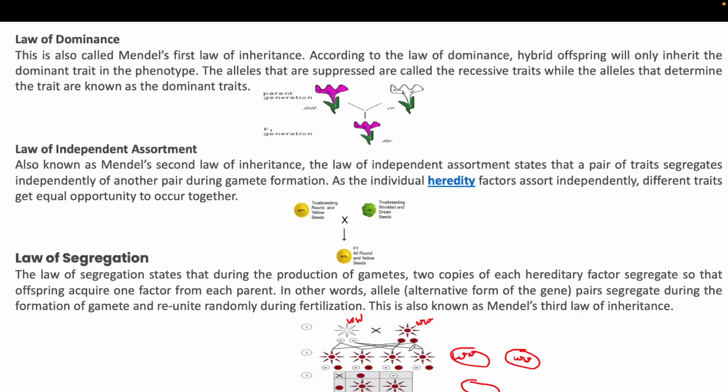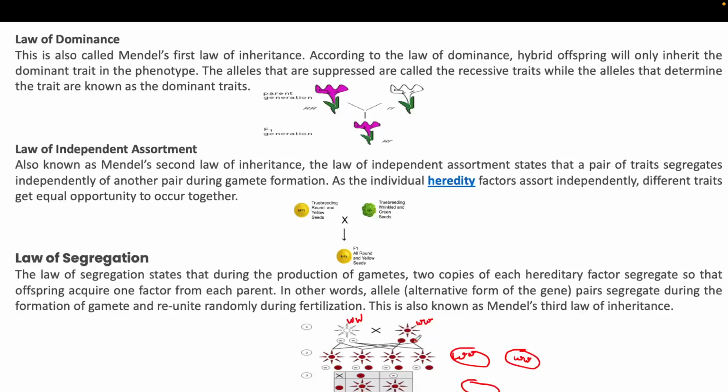So the law of segregation suggests that the allele pair segregates during the formation of gametes. This pair of alleles present in the zygote again segregates when producing gametes, and they again reunite randomly during fertilization. Randomly, why?